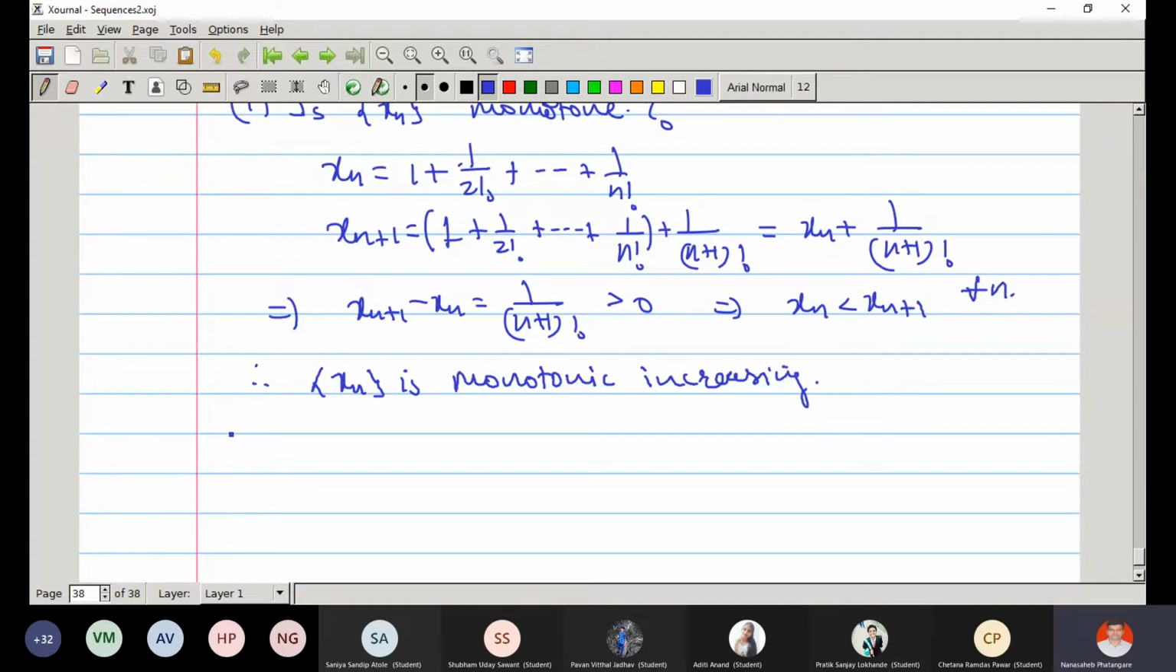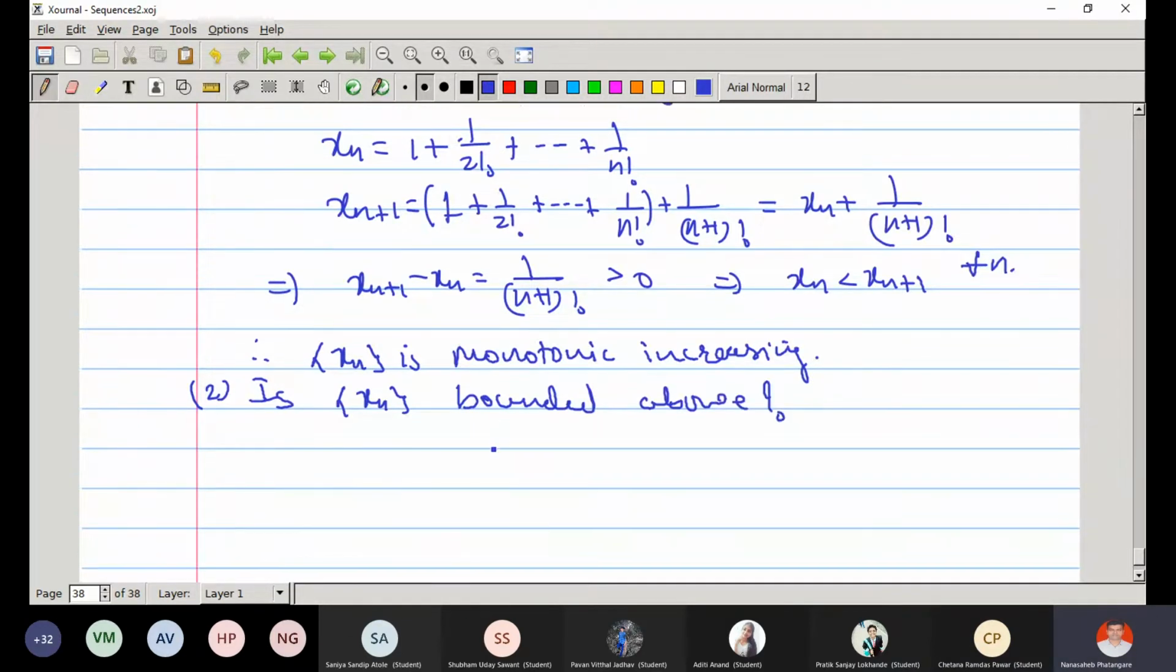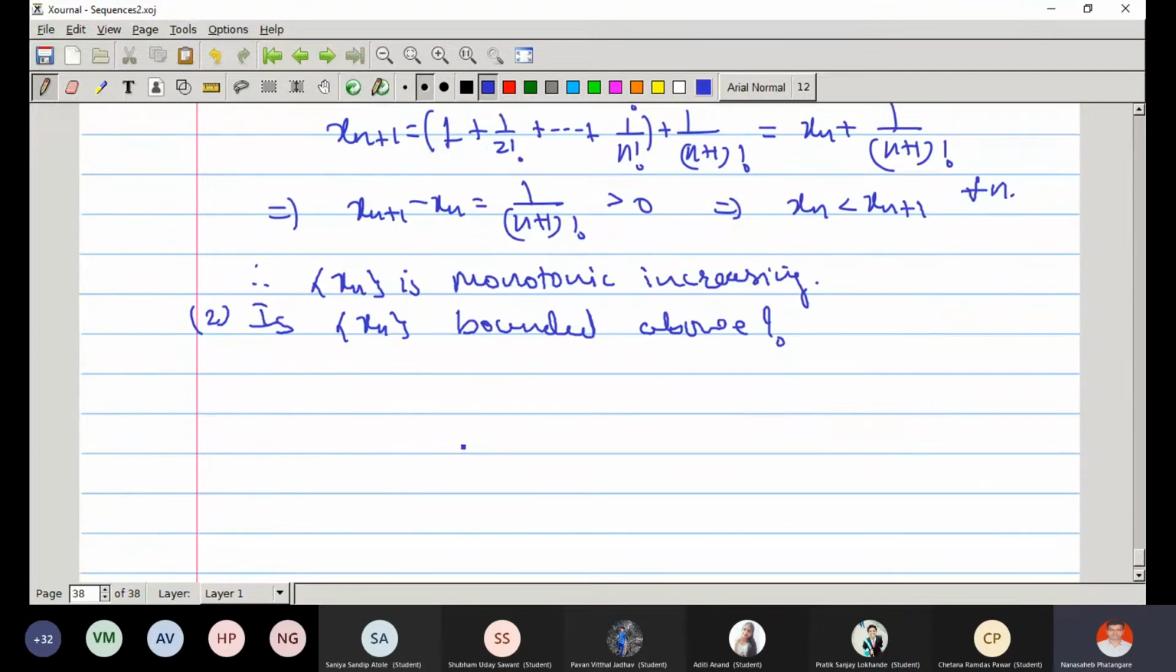Okay, next thing is xn. For convergence, what do we expect now? Bounded above. So is xn bounded? That we should look for, because if it is bounded above, then only it is convergent. So let us try to think.